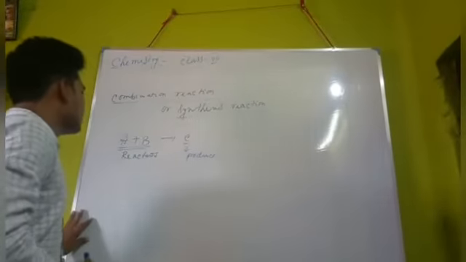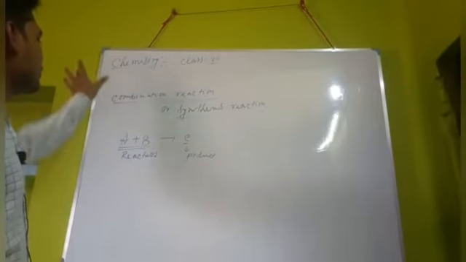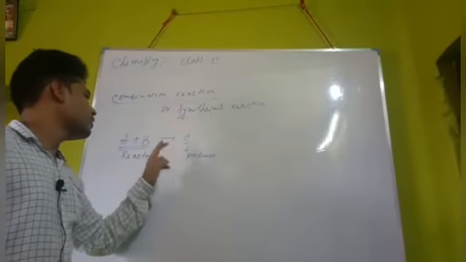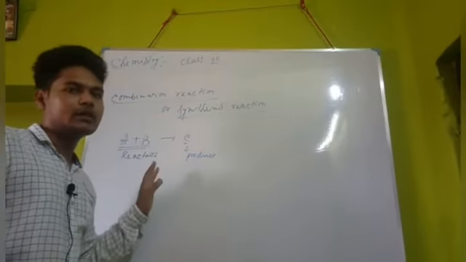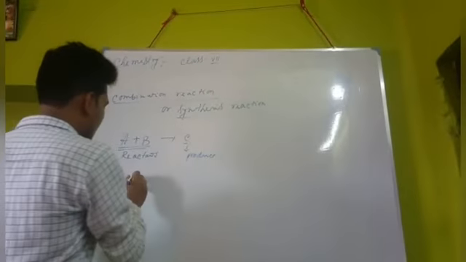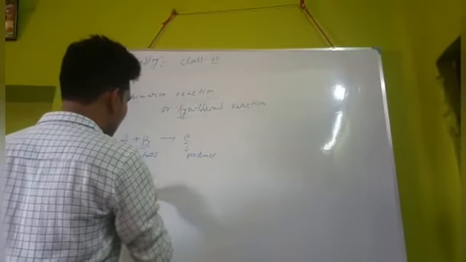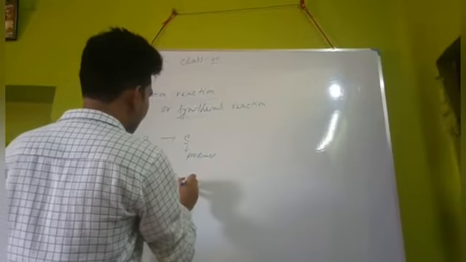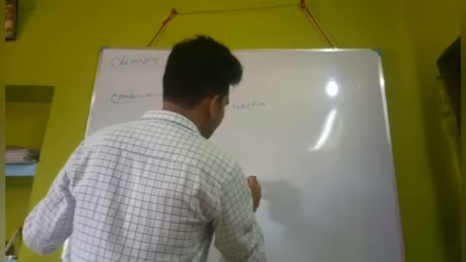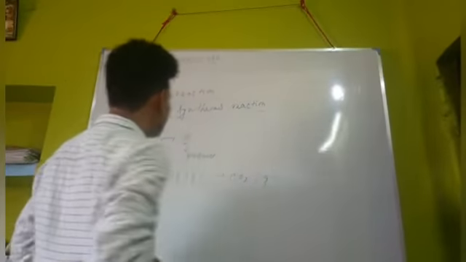So in this type of reaction, two or more substances combine together to form only one single product. Take one example: C carbon in solid form reacts with oxygen in gaseous form, then we get CO2, which is the new substance.